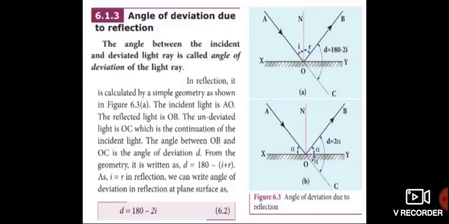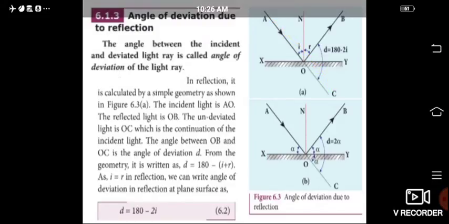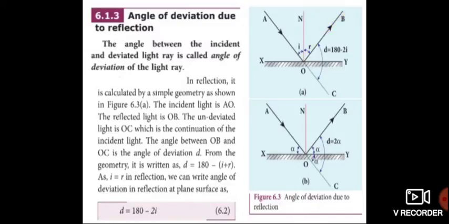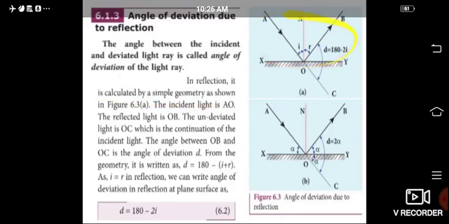Next, angle of deviation due to reflection. The angle between the incident ray and the deviated light ray is called the angle of deviation. What is the meaning of angle of deviation? The angle between the incident ray and the deviated ray, this is the deviated ray, is called the angle of deviation of the light ray. In reflection, it is calculated by simple geometry. It is shown in the figure.